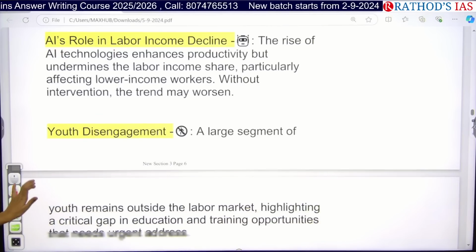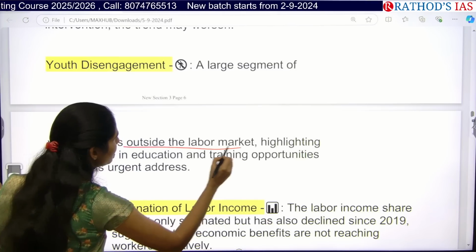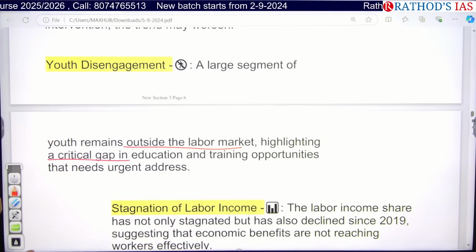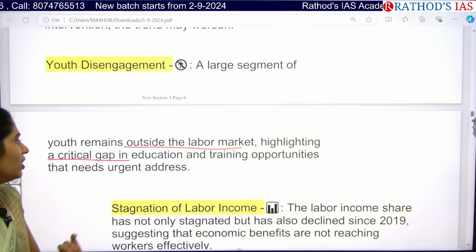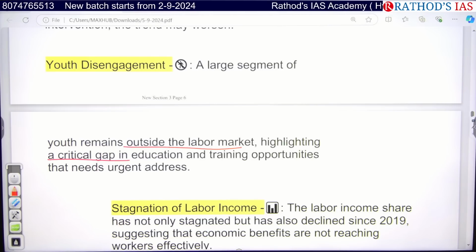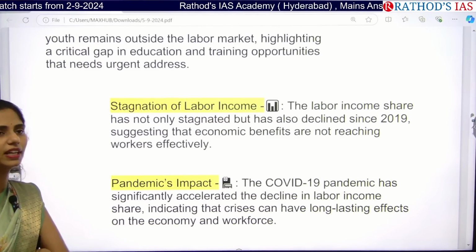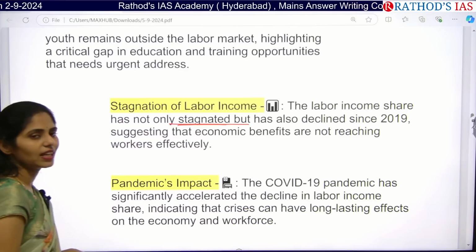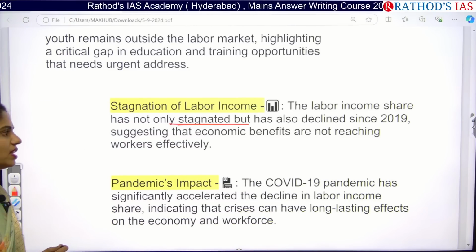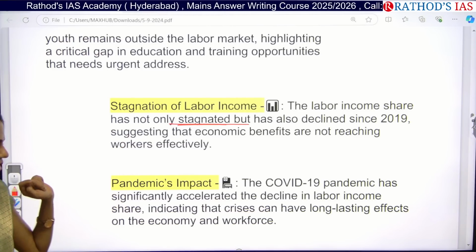Even youth are facing disengagement. A large segment of youth remains outside the labor market. This highlights a critical gap in education, and they don't have the proper skills required, nor opportunities for proper vocational training. So this problem needs to be addressed urgently by our government. There is also the problem of stagnation of labor income. The labor income share has not only stagnated, but has even declined since 2019. Because of this, the benefits are not reaching the workers effectively. So this is also one important problem.